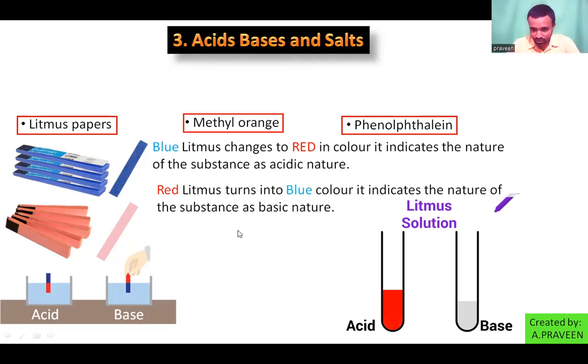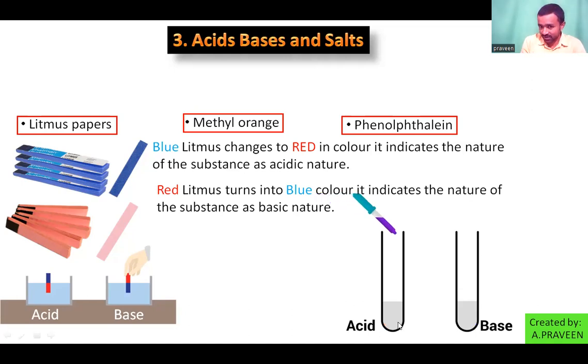Look at that, I am now using litmus solution. Look at the change in the color of the test tubes. When I add litmus solution, the first one changes into red color. Look at the second: litmus solution changes into blue color. So this indicates acid and base.